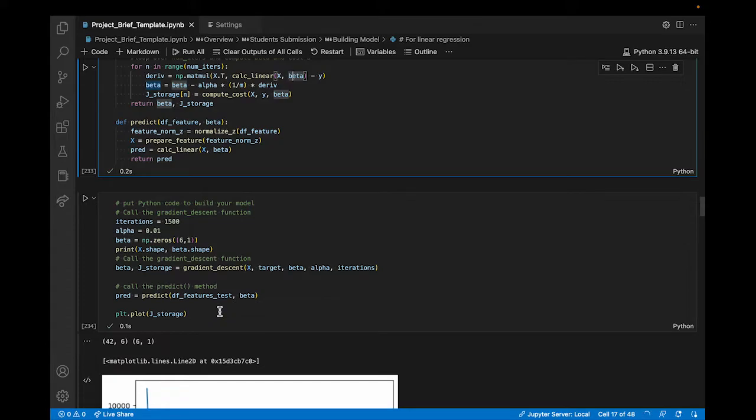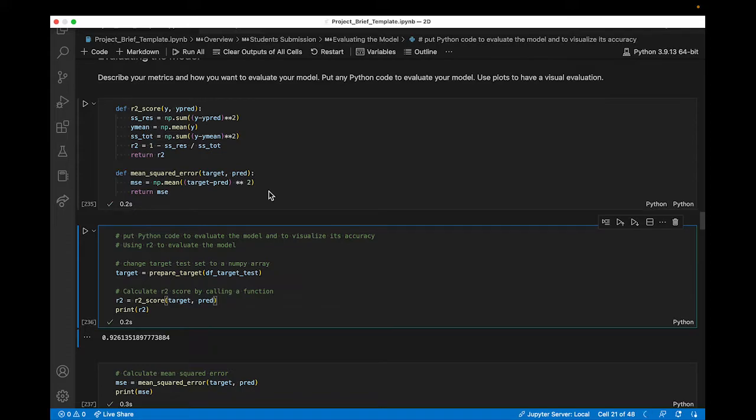To build the linear regression model, I will first initialize the beta to match the number of columns of the feature so that the matrix multiplication can go through, as shown here. And then I will call the gradient descent function to find the coefficients for the model stored in the variable beta.